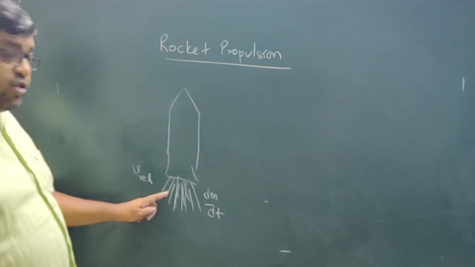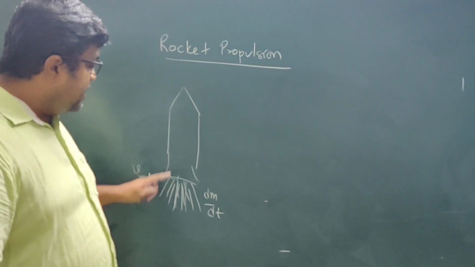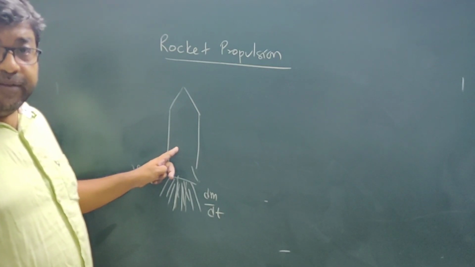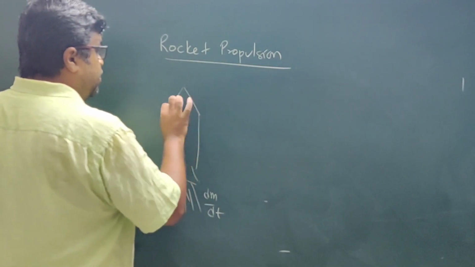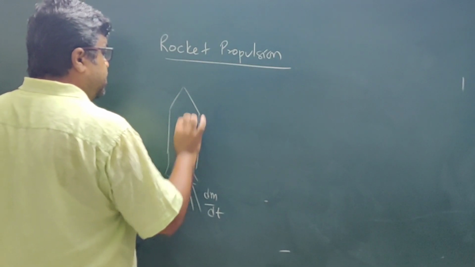V relative means the velocity of this ejected gas relative to the rocket. And the rocket is moving in the forward direction, it is going in the upward direction.